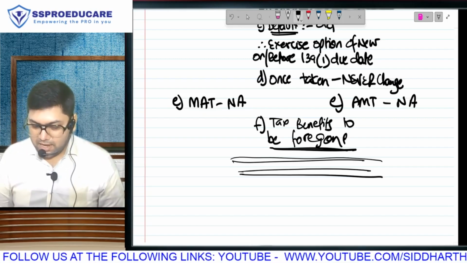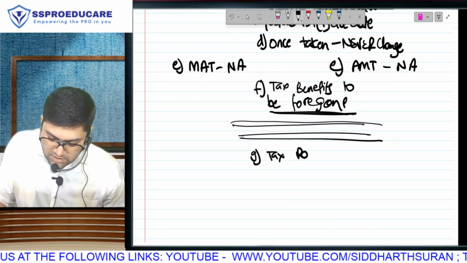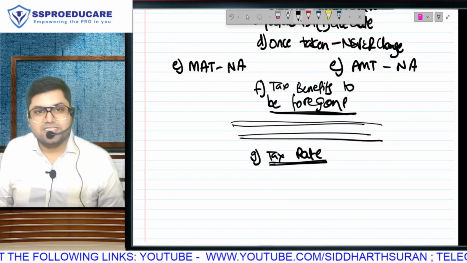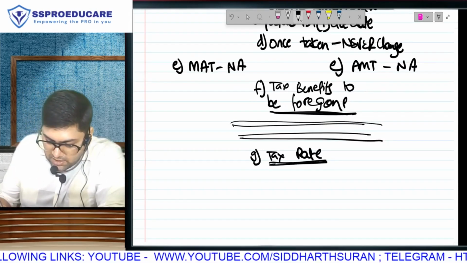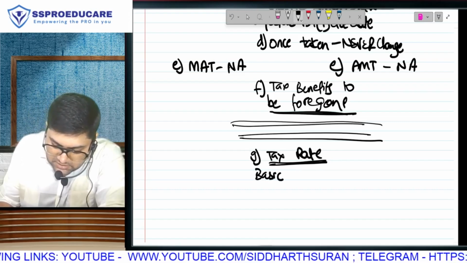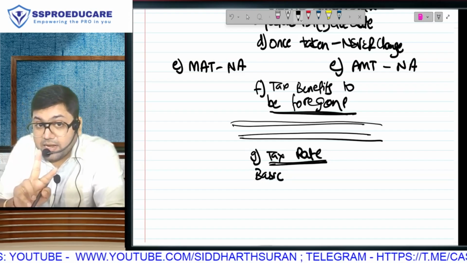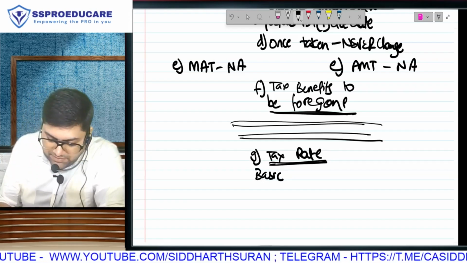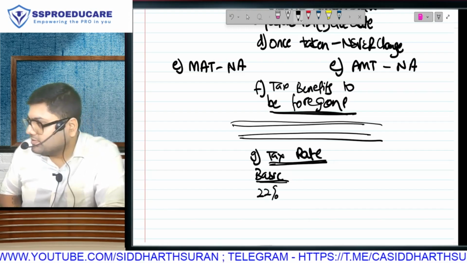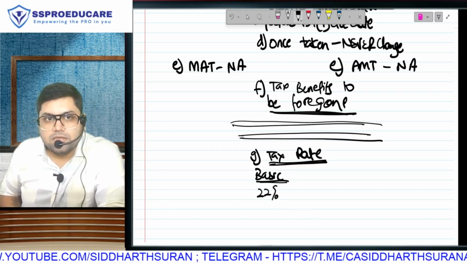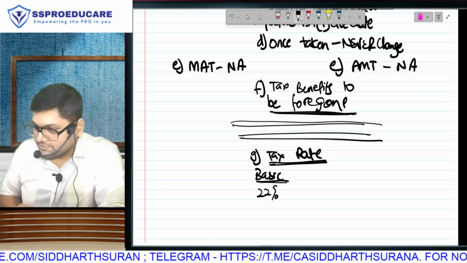You understand? And once you forego the tax benefits, you are going to be given a very concessional tax rate. Main feature of new regime is reduction in tax rate. The basic tax for both BAA and BAD, basic tax is going to be 22% flat. Cooperative society also 22% flat.